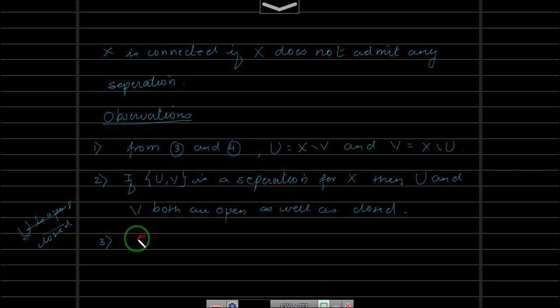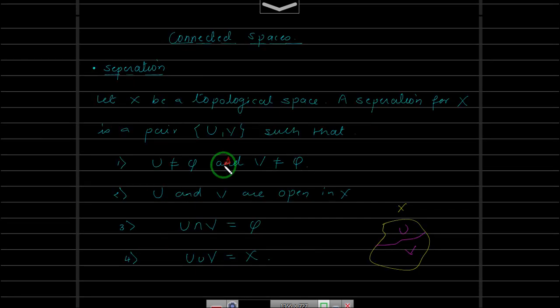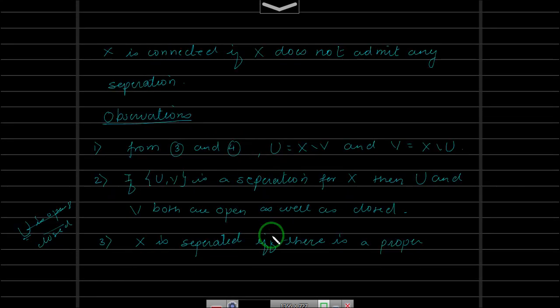So X is separated if and only if there is a proper subset. It should be proper, it should not be empty, and it should not be the whole of X. If that set is the whole of X, then its complement will be empty, so that is not required in our definition. Both should be non-empty. So we will take a proper non-empty